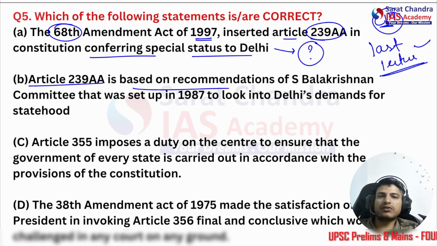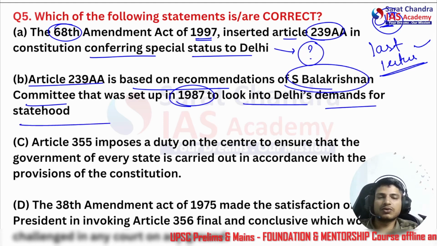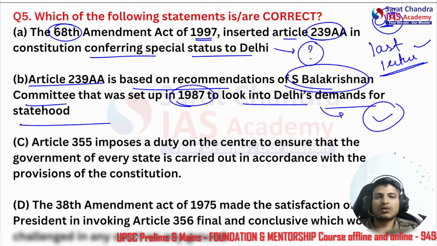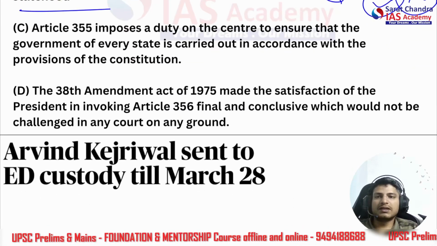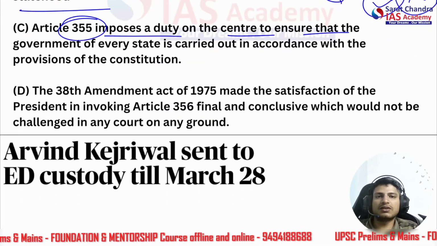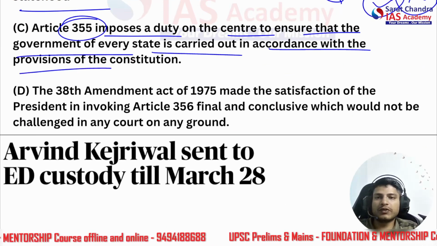All right. Do you remember? Article 239A is based on the recommendation of the S. Balakrishnan committee that was set up in 1987 to look into Delhi's demands for statehood. Is it correct or incorrect? All right. Imagine this is coming in, let's say, prelims directly. Okay, Article 355 imposes a duty on the center to ensure that the government of every state is carried out in accordance with the provision of the constitution.